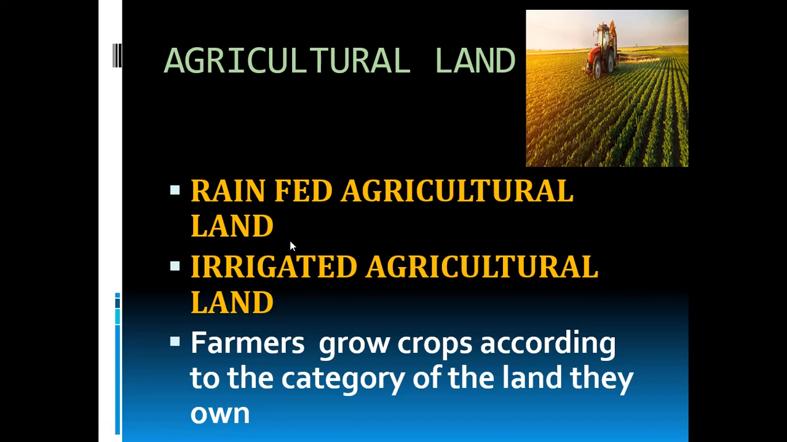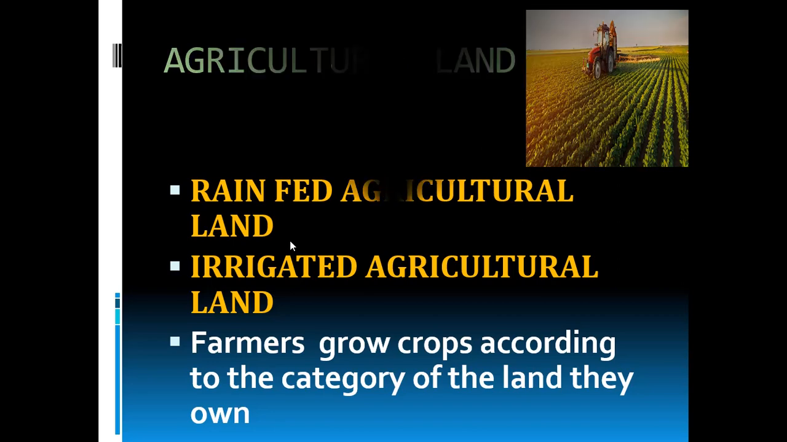So, farmers, they will grow crops according to the category of the land they own. So, they cannot grow all type of crops in the particular land. Okay. So, according to the category of this agricultural land they have owned, farmers grow crops. Okay. So, first rain-fed agricultural land.